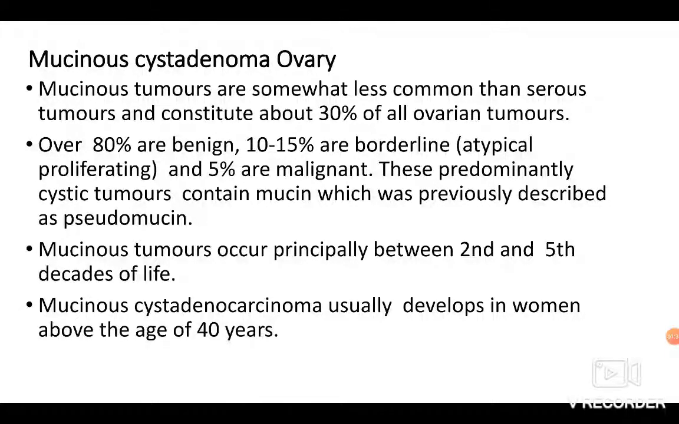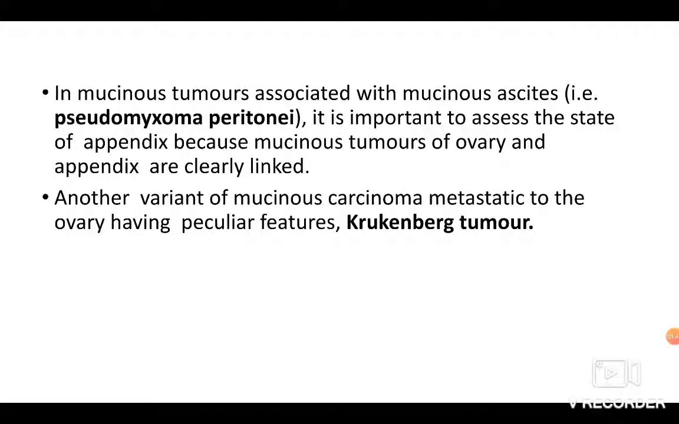Mucinous tumors occur principally between the 2nd and 5th decades of life. Mucinous cystadenocarcinoma usually develops in women above the age of 40 years. Mucinous tumors can be associated with mucinous ascites, which is then known as pseudomyxoma peritonei. It is important to assess the state of the appendix because the mucinous tumor of the ovary and appendix are clearly linked. Another variant is the mucinous carcinoma metastatic to the ovary having peculiar features, known as Krukenberg tumor.